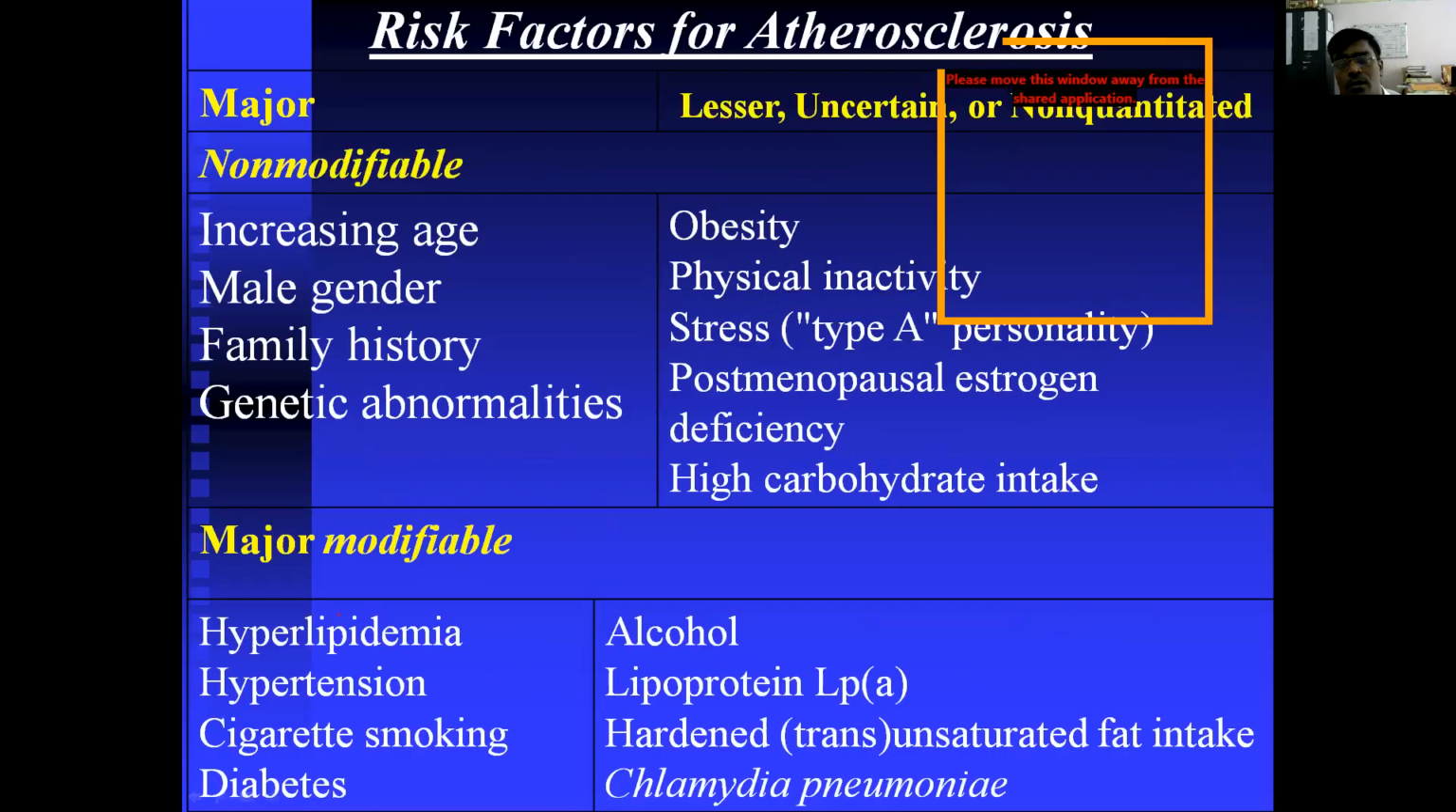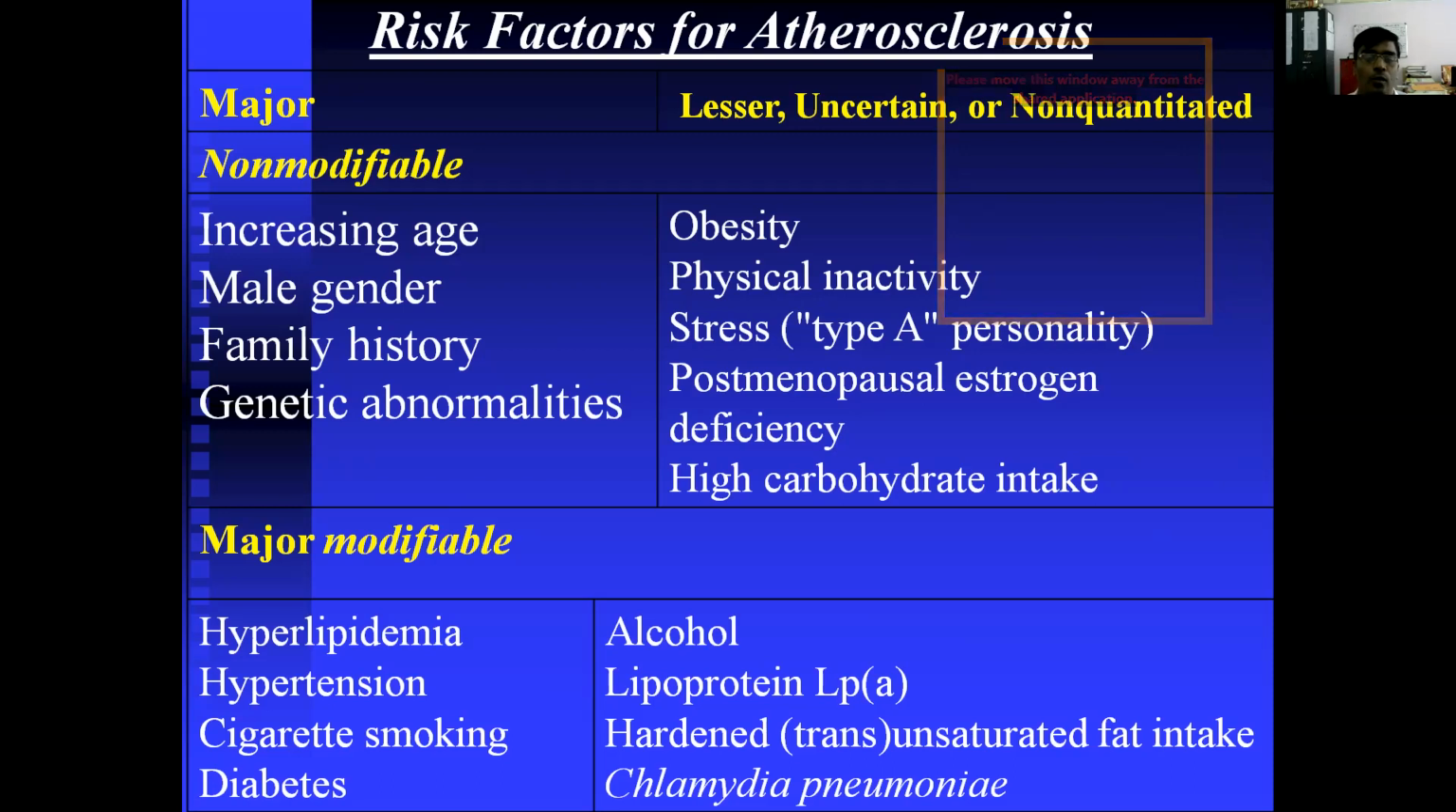So, what are the risk factors of atherosclerosis? This is a table. It is very easy to read. There are 2 types of risk factors: major non-modifiable risk factors and modifiable risk factors. Non-modifiable risk factors are increased age, male gender, family history, genetic abnormalities, obesity, physical inactivity, stress, type A personalities, post-menopausal estrogen deficiency, and high carbohydrate intake. Whereas modifiable risk factors are hyperlipidemia, hypertension, cigarette smoking, diabetes, alcohol, lipoproteins, hardened trans unsaturated fatty acids intake, and Chlamydia pneumoniae.